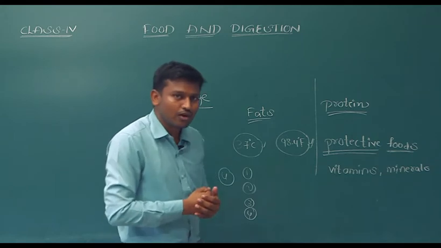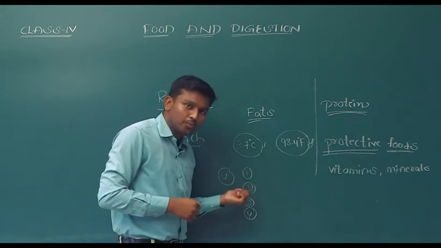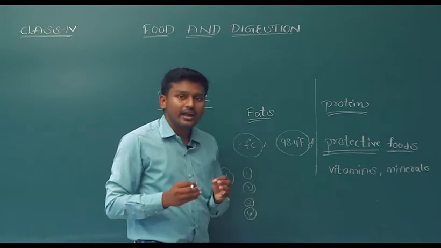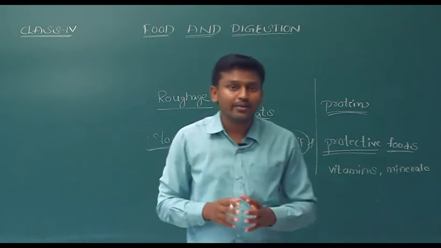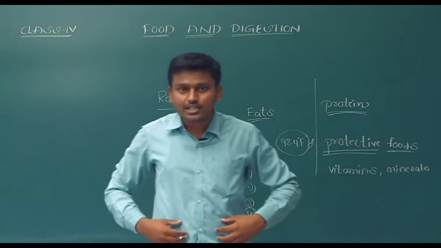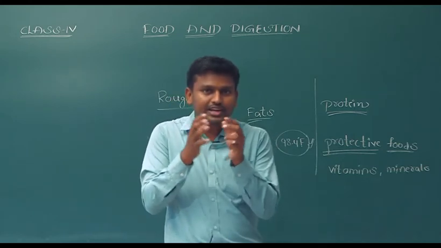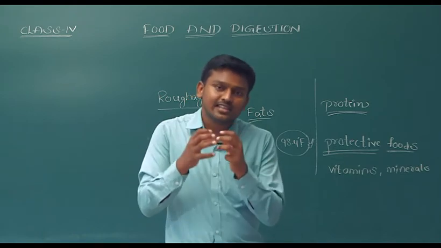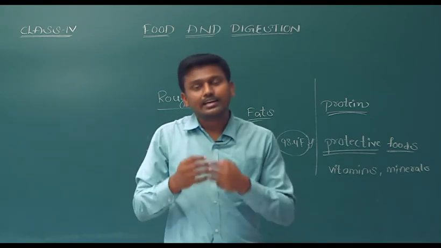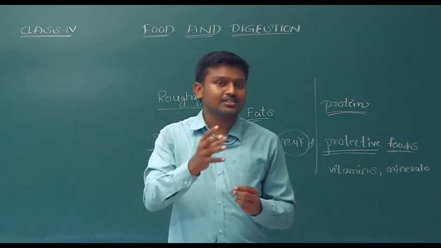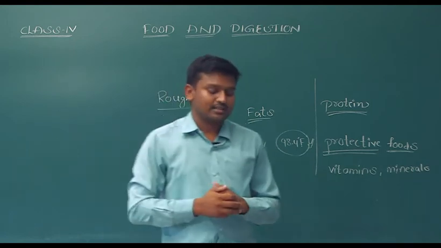We can take food for half of the stomach, but of the remaining 2 parts, one part should be water and another part should be air. Air means nothing but it should be empty. So when the stomach is free, it contracts and relaxes and releases enzymes on the food and makes simple substances, and the digestion process becomes easy if we follow these.